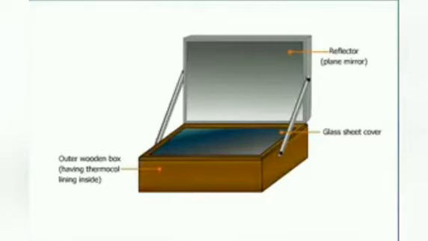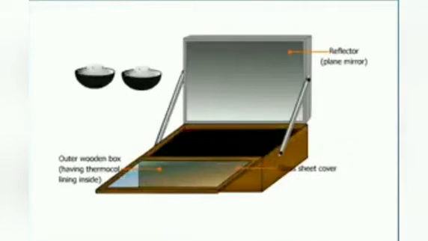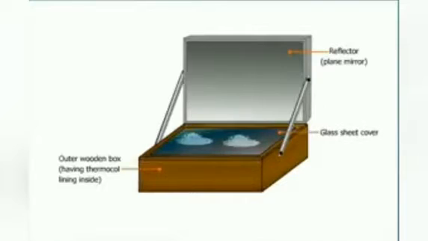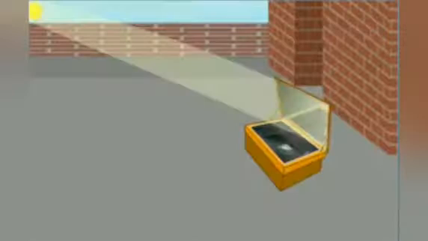Now this solar cooker can be used to cook food. Paint the containers in which you wish to cook black from outside. Place these containers filled with food items inside the box. Now place the solar cooker in direct sunlight. Adjust the position of the plane mirror so that a strong beam of sunlight falls on the glass sheet.